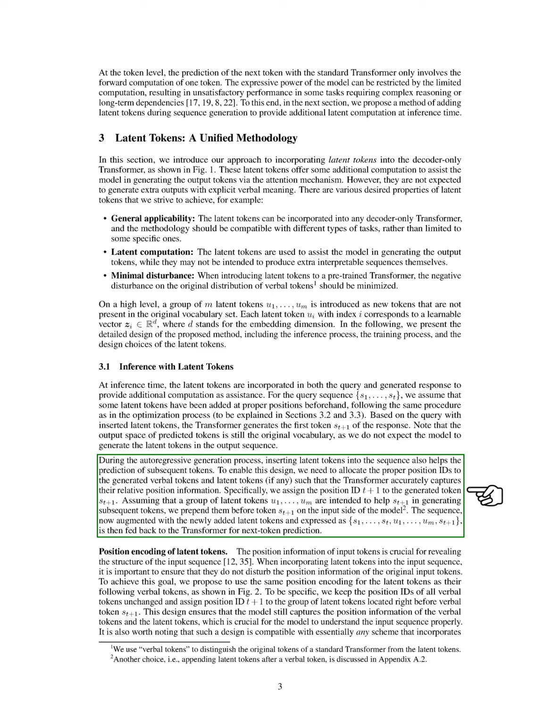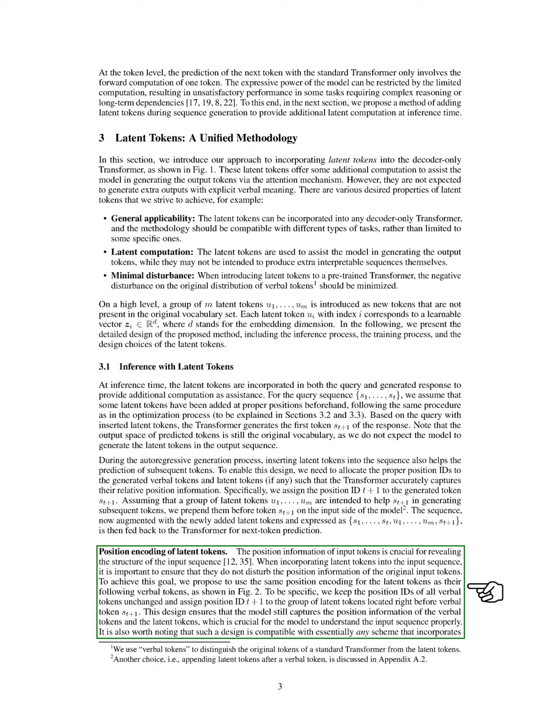To facilitate this, we assign position IDs to both the generated verbal tokens and the latent tokens, ensuring the transformer accurately understands their relative positions. For the position encoding of latent tokens, we maintain the position information of the input tokens, ensuring that the addition of latent tokens does not disrupt this information.